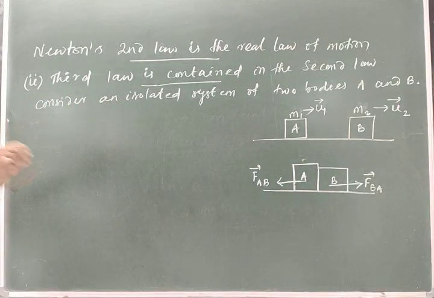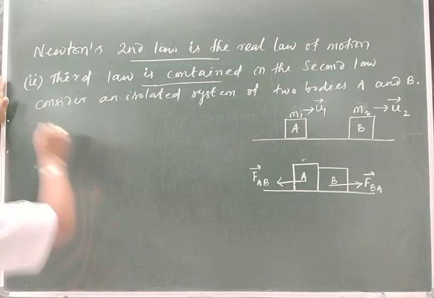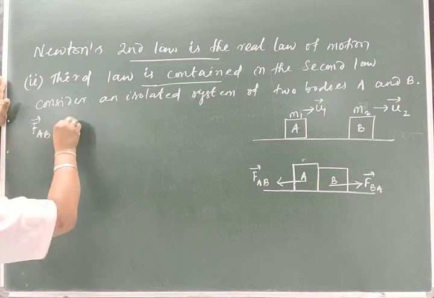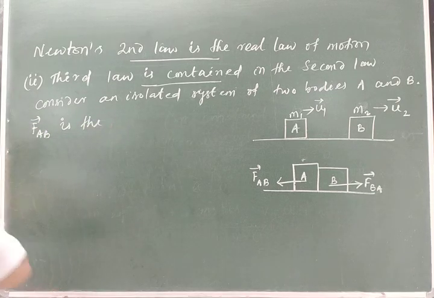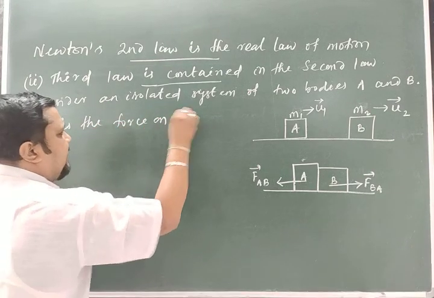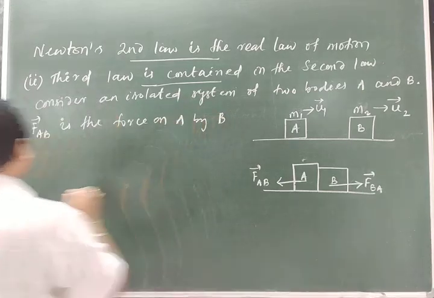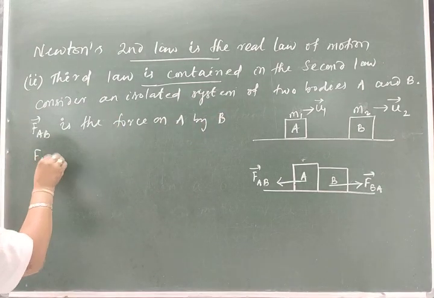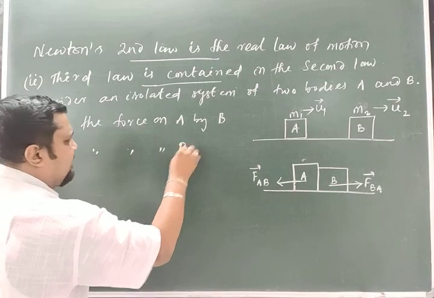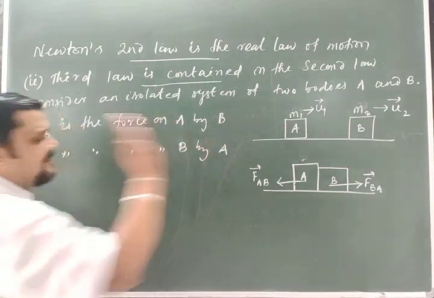Now, on that basis, FAB is the force on A by B. Similarly, FBA is the force on B by A. That I have considered.